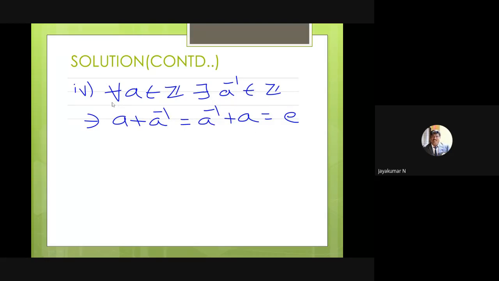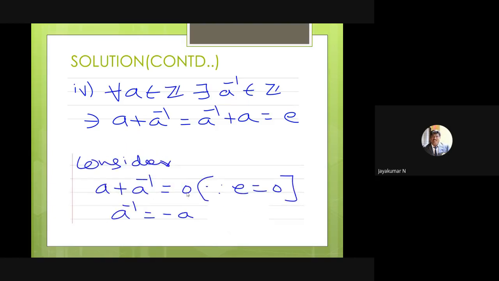What is the inverse axiom? If you choose any element a in Z, there exists an element a inverse in Z such that a plus a inverse equals a inverse plus a equals e. Here also you can easily derive a inverse, but you have to verify whether it belongs to the given set. Since my identity element is 0 from the previous step, a plus a inverse equals 0. Subtract a on both sides: a inverse equals minus a.